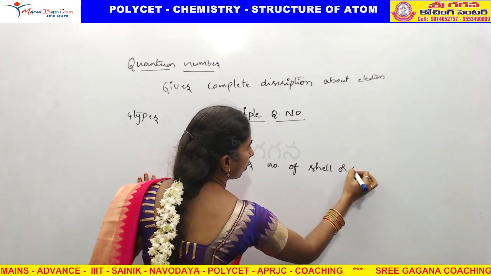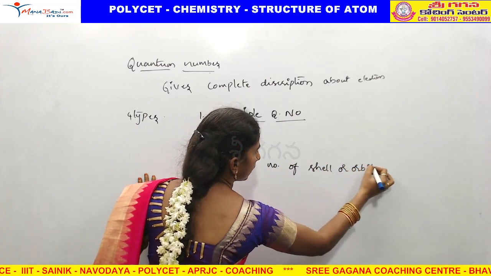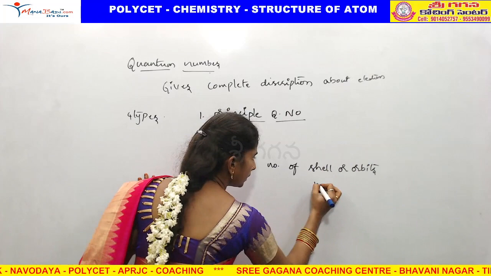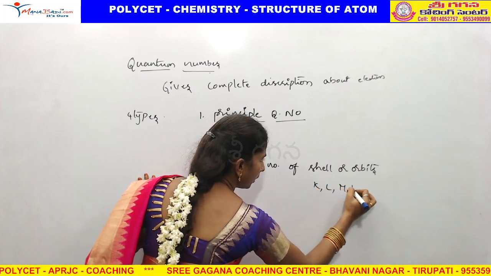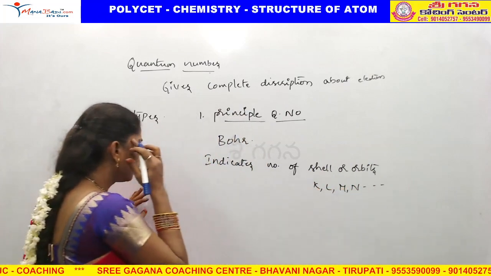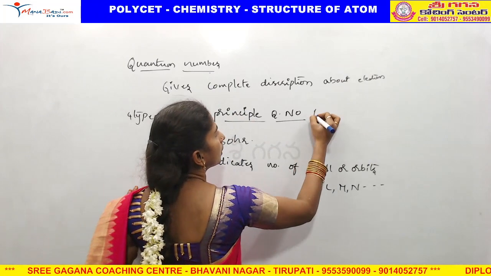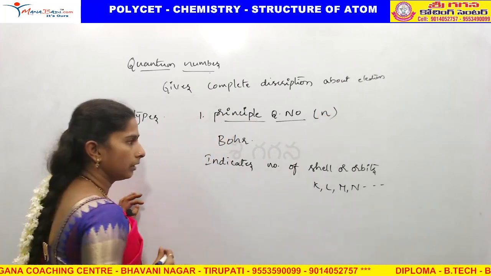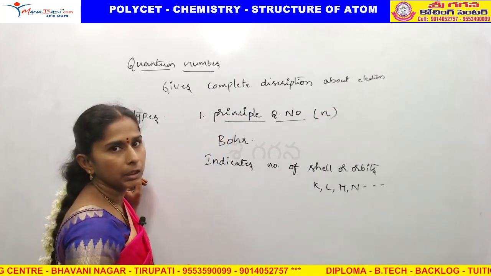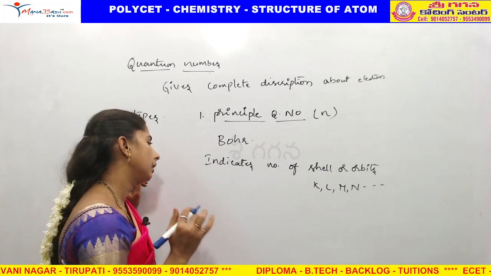Shell or orbit, both are the same. I already told you we indicate them with K, L, M, N and so on. The principal quantum number is indicated with the letter N.